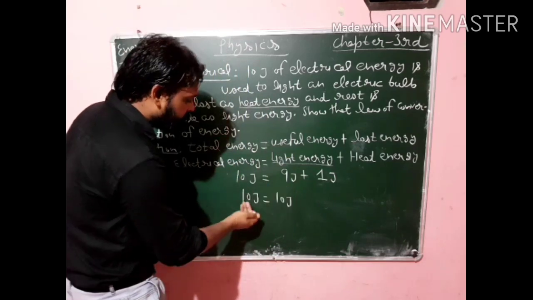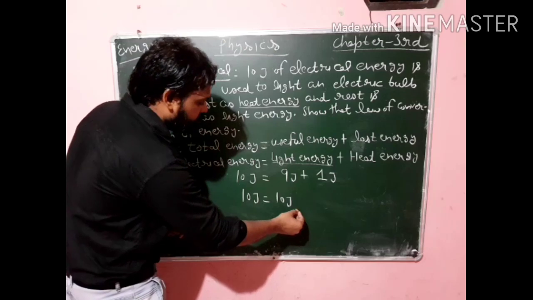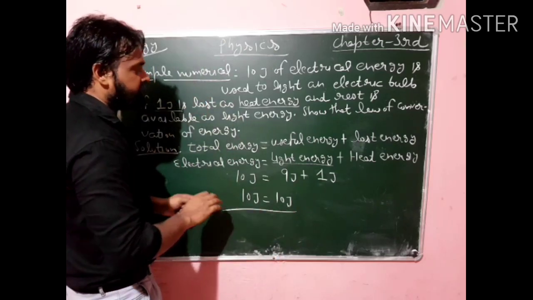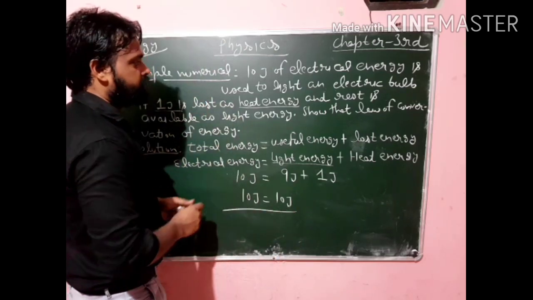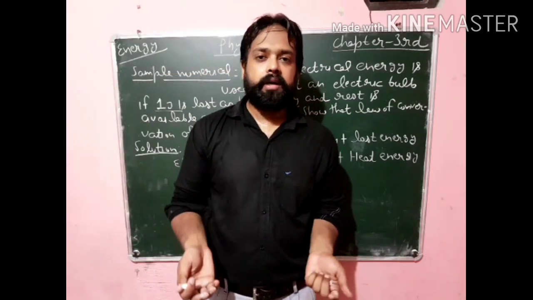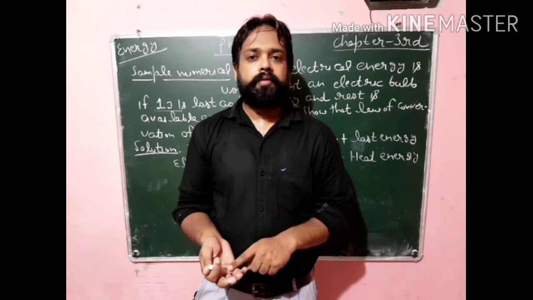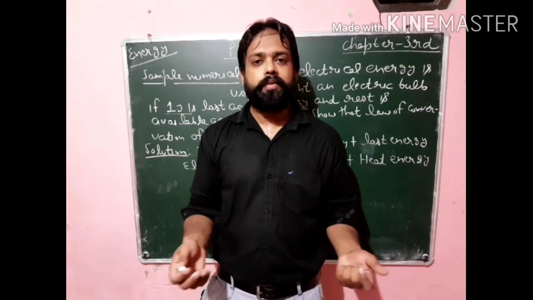So you can see the left hand side is 10 joule and the right hand side is 9 plus 1, which is 10 joule. So both sides are equal. It means this satisfies the law of conservation of energy. We cannot create energy or destroy energy. An object can only convert one form of energy into another form. So I hope it is clear to you.